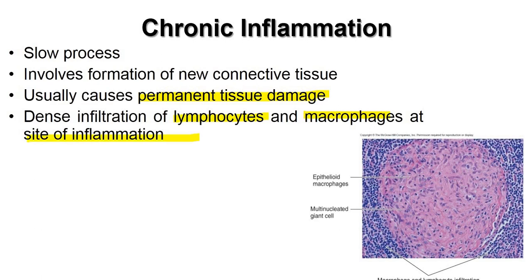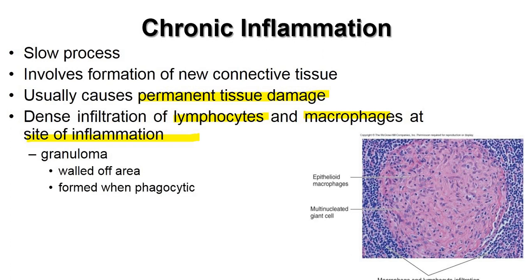So, this is the characteristic microscopic observation of chronic inflammation, and chronic inflammation always has a granuloma. The granuloma will wall off the area, it will separate that area. It will form when phagocytic cells cannot destroy the pathogen. This is chronic inflammation. I will explain it. This is the tissue, injured tissue.